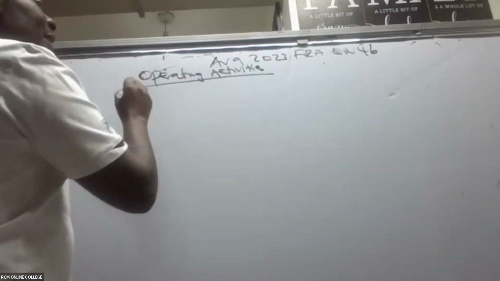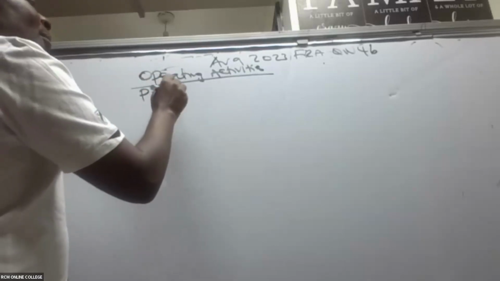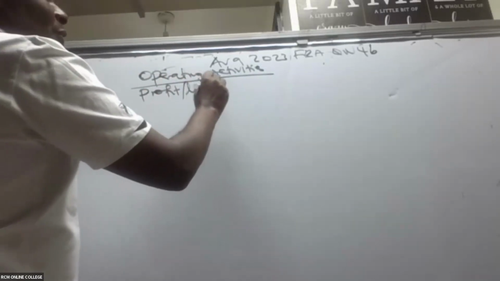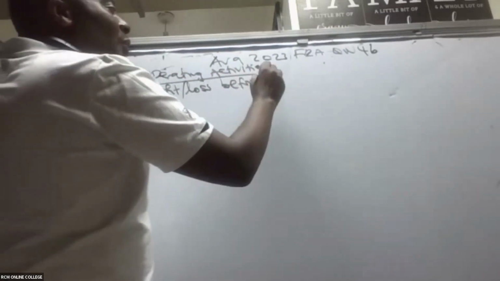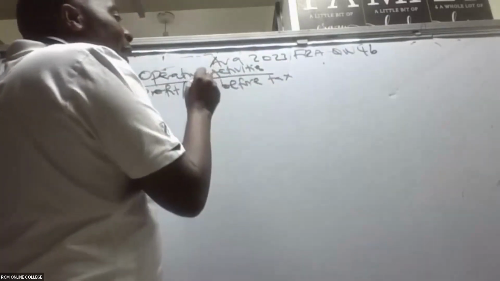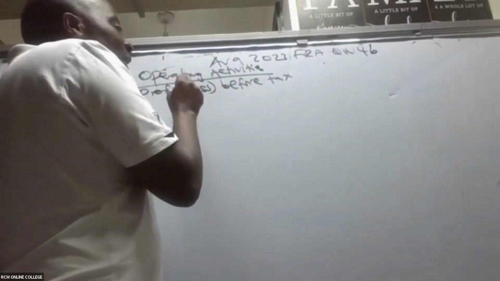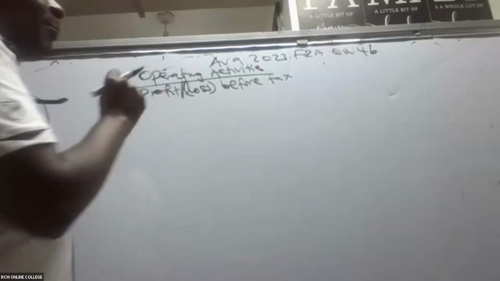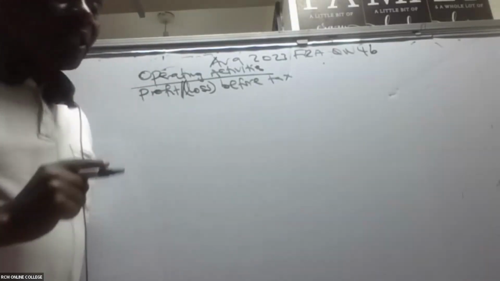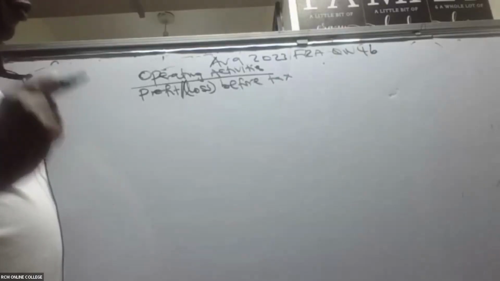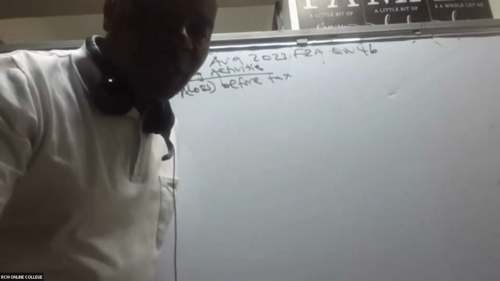So under operating activities, we normally pick the profit or the loss before tax. Profit or loss, and if it is loss, you must capture it in brackets. You take the profit stroke loss before tax. So do we have this figure somewhere? Just go to the paper itself.